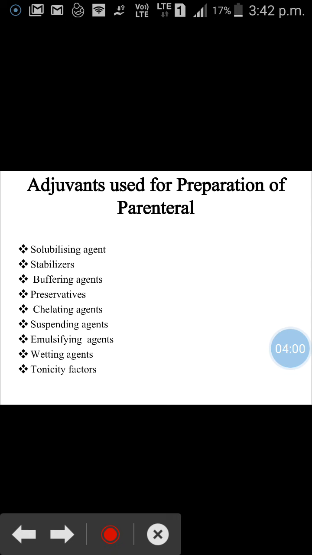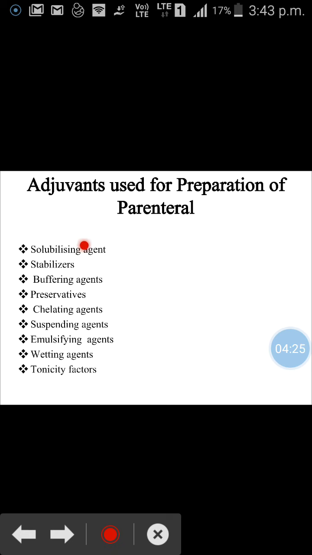Adjuncts used for the preparation of parenteral. Adjuncts are added to increase the stability or quality of the product. They should be compatible both physically and chemically with the entire formulation. They should be added in minimum possible quantity. The following adjuncts are commonly used in preparing stable parenteral preparations.